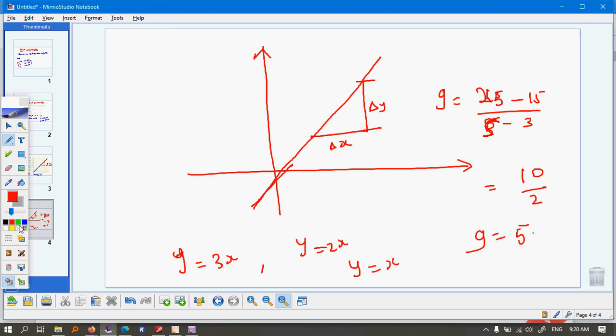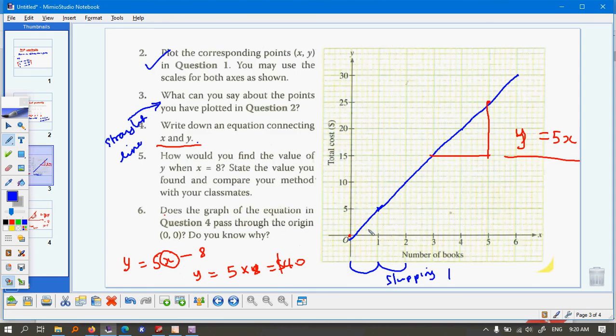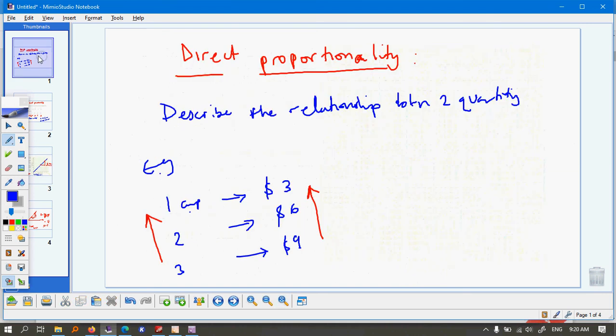Okay, and that means that when x is 0, y is 0. Get to think about it. If you bought 0 books, you would spend $0.